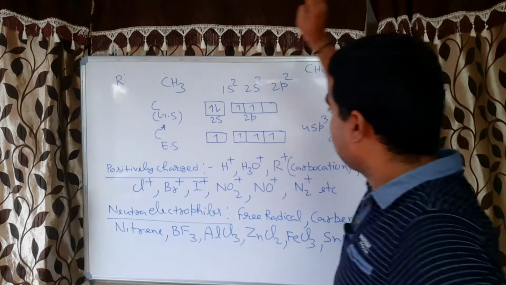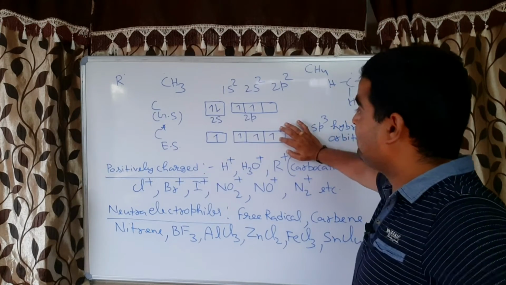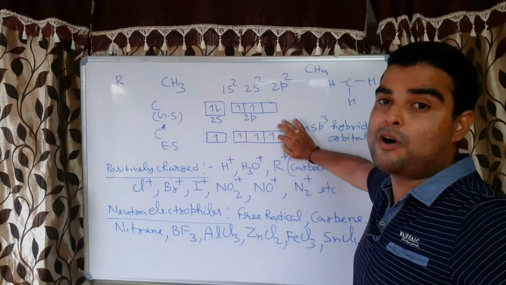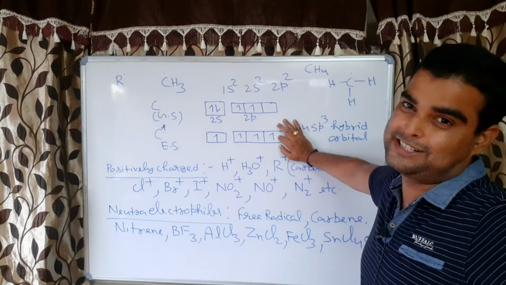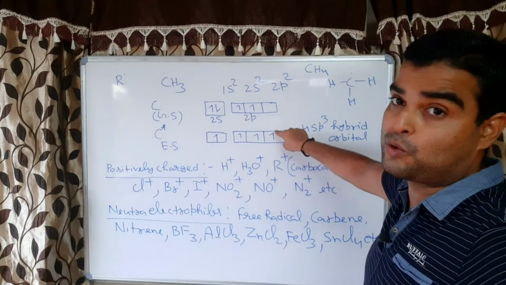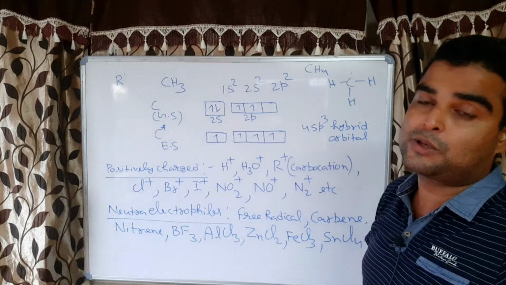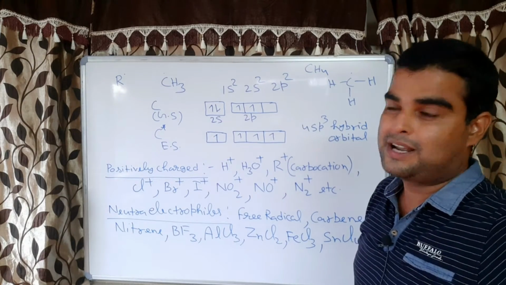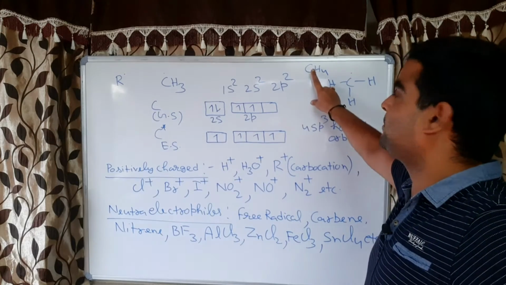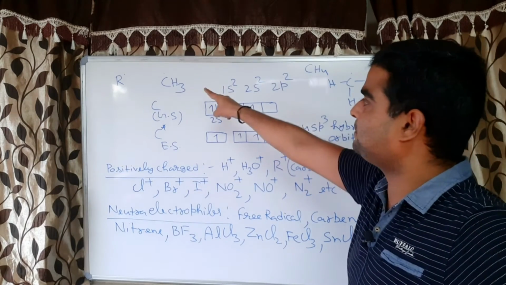It means one orbital will not undergo hybridization, because if it also goes through hybridization, then this orbital also will form a covalent bond, and that will be the molecule, not this one.